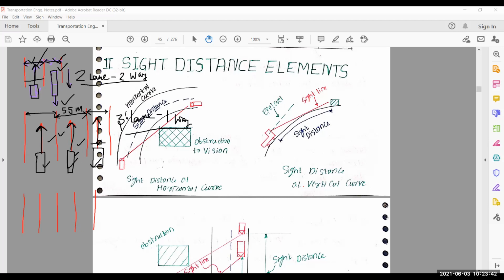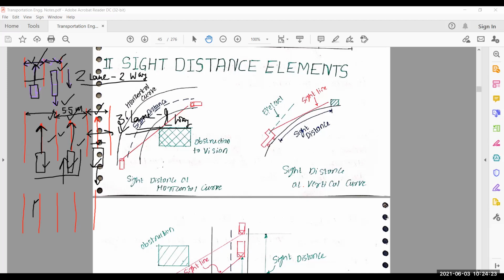Another case, if traffic moves in this direction, not in this direction, if from this side traffic moves in this direction, you say three lane and two bay, because in these two lanes the traffic moves in one way, and for this single lane our traffic moves in this way. But this is three lane, you see here this is three lane. So here we say three lane, two bay.